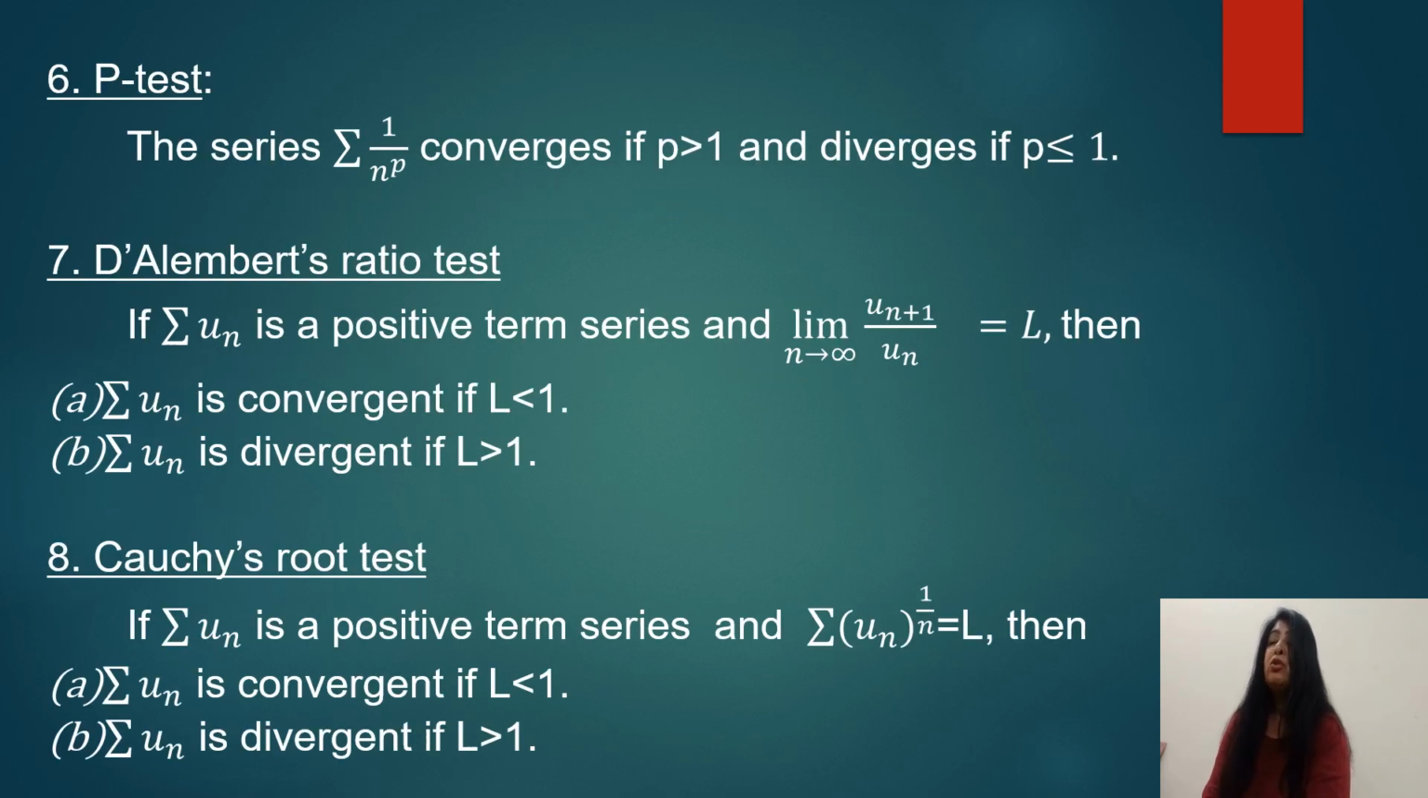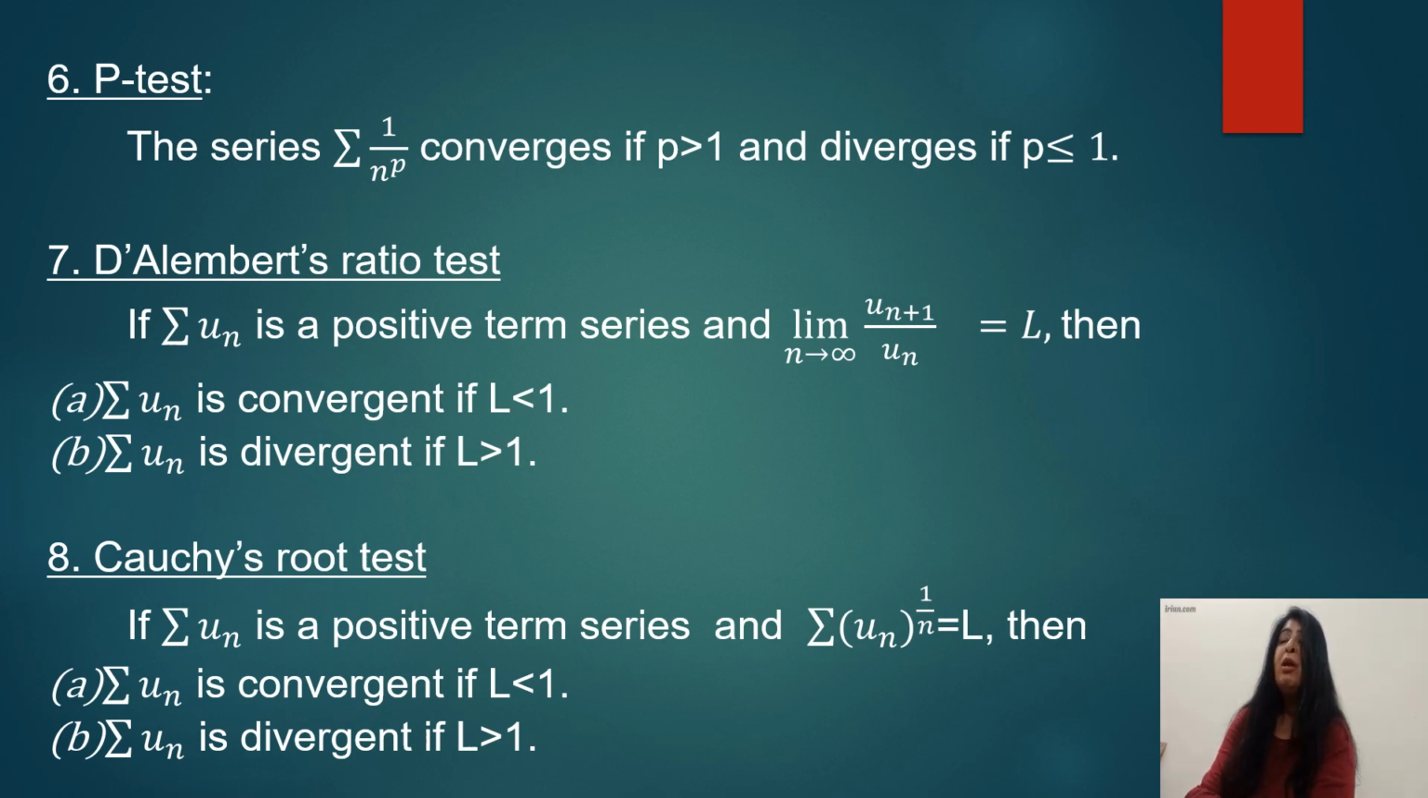Next you have the p-test. What do you mean by p-test? If you have the series sigma 1 by n raised to power p, this series converges if p is greater than 1 and diverges if p is less than or equal to 1. Next you have D'Alembert's ratio test. It says, if sigma u_n is a positive term series and the limit of u_(n+1) divided by u_n as n approaches infinity is L, then the series is convergent if L is less than 1 and divergent if L is greater than 1.